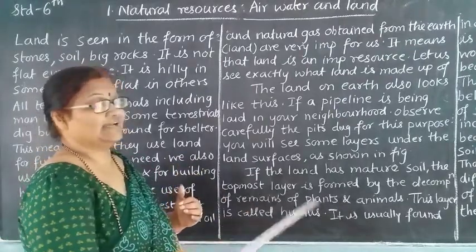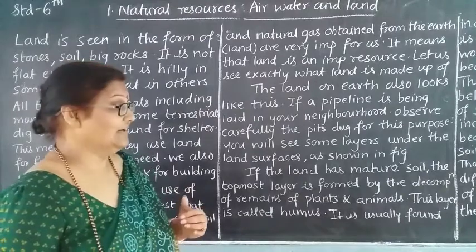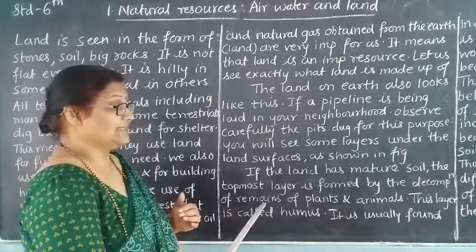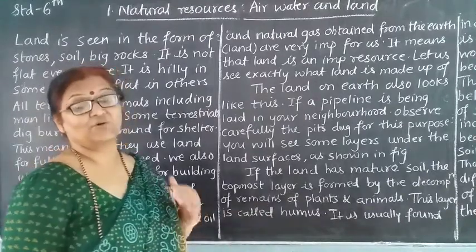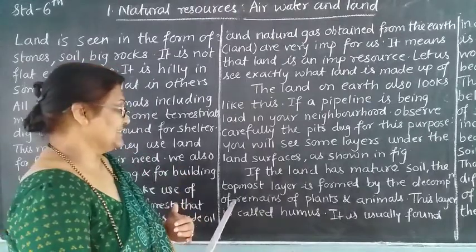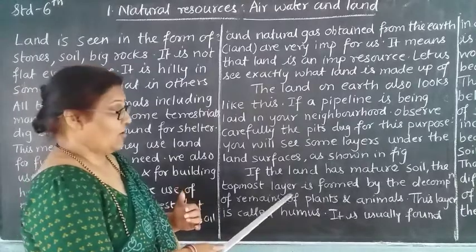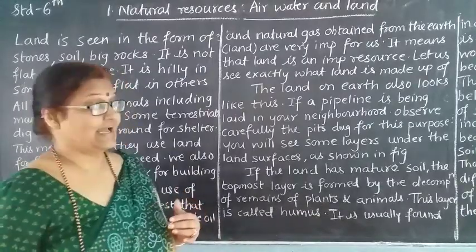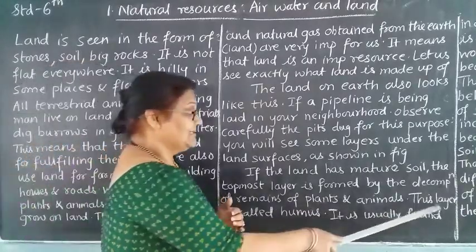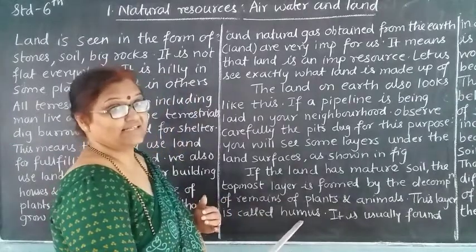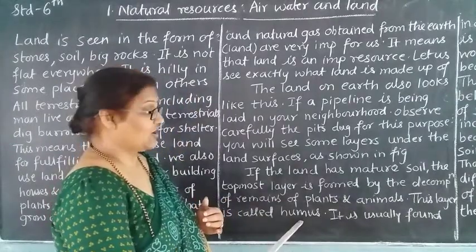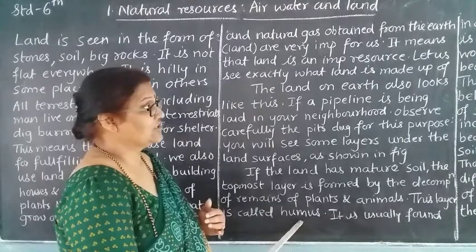The topmost layer is formed of the decomposition, kujlele, of remains, rahilele, of plants and animals. This layer is called humus.